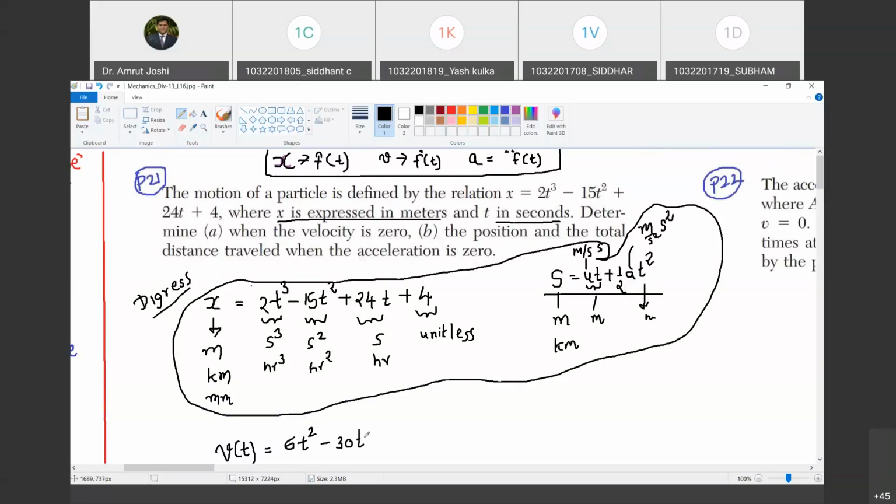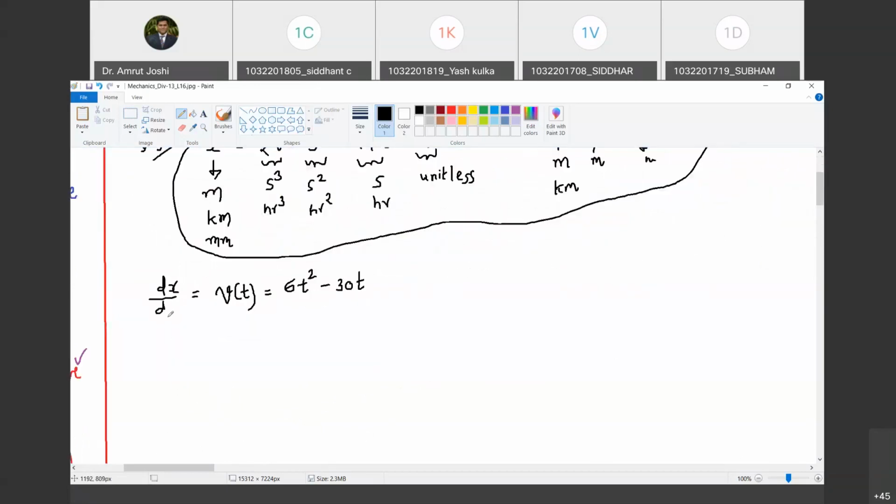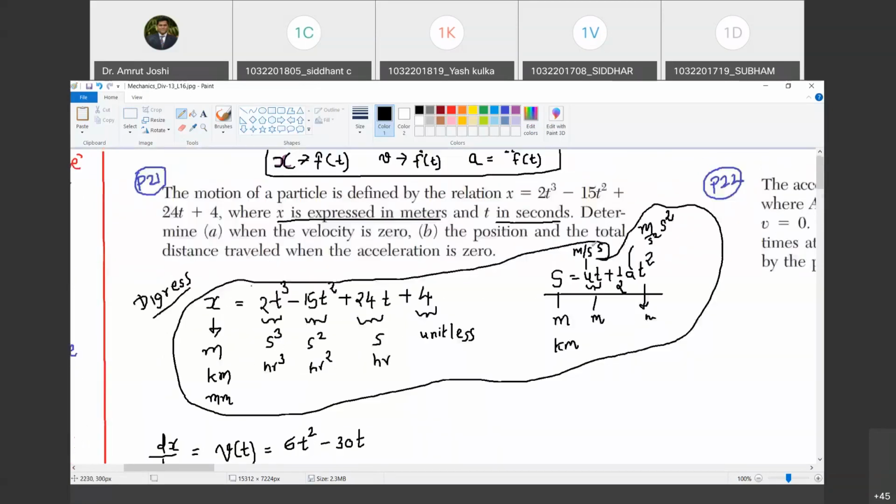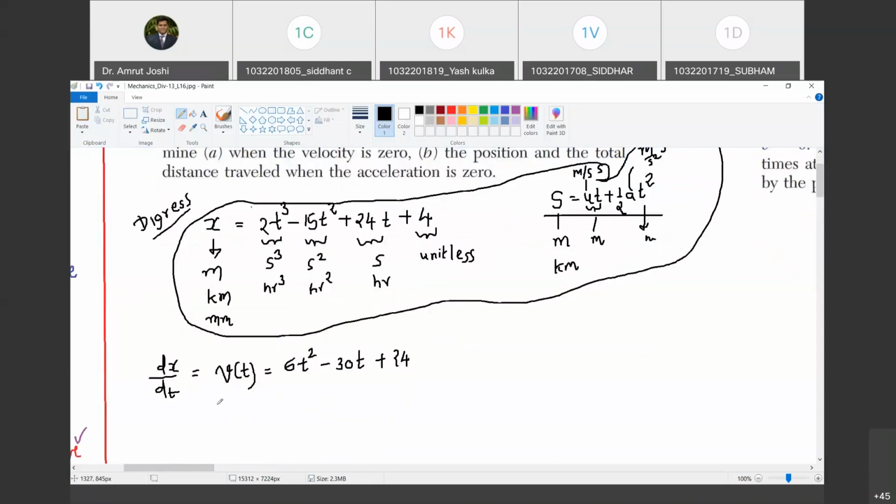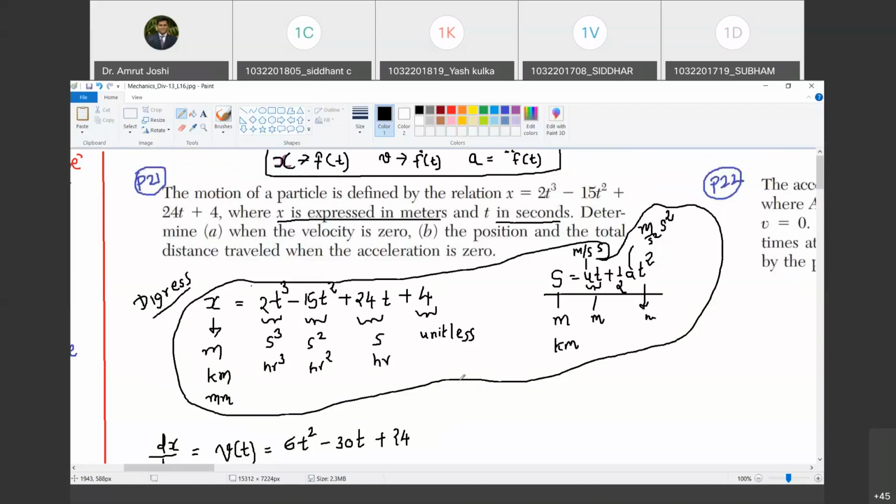So what have we done? We have differentiated x with reference to time because we know the velocity is dx by dt. Do you agree with me? Yes, sir. So 6t square minus 30t plus 24. Happy? Yes, sir. Now, can you tell me the expression for acceleration? 12t minus 30. Happy? Yes, sir. Okay.